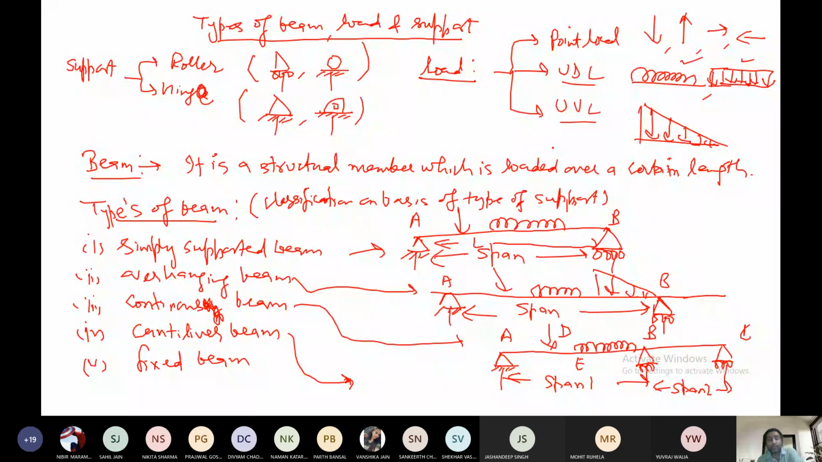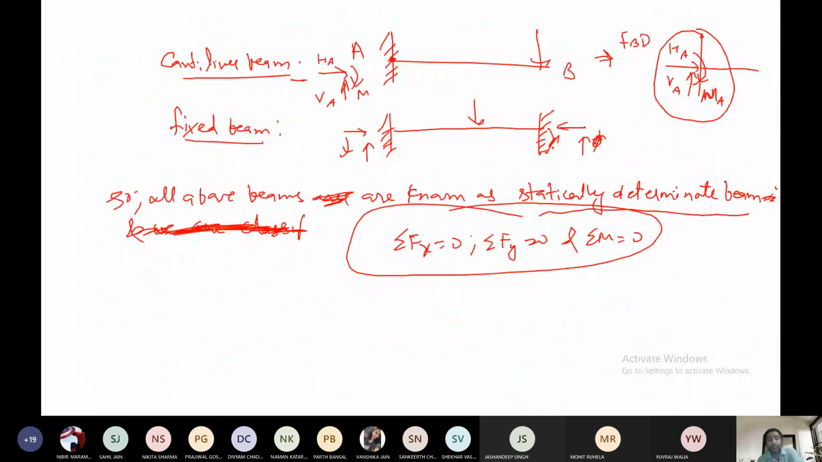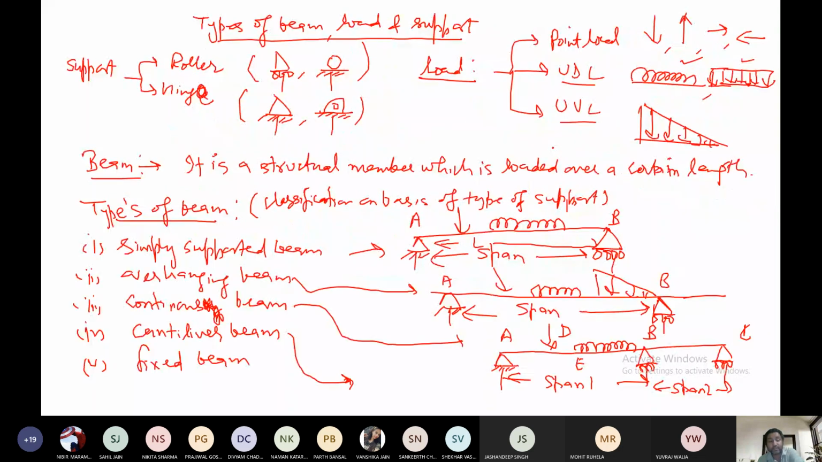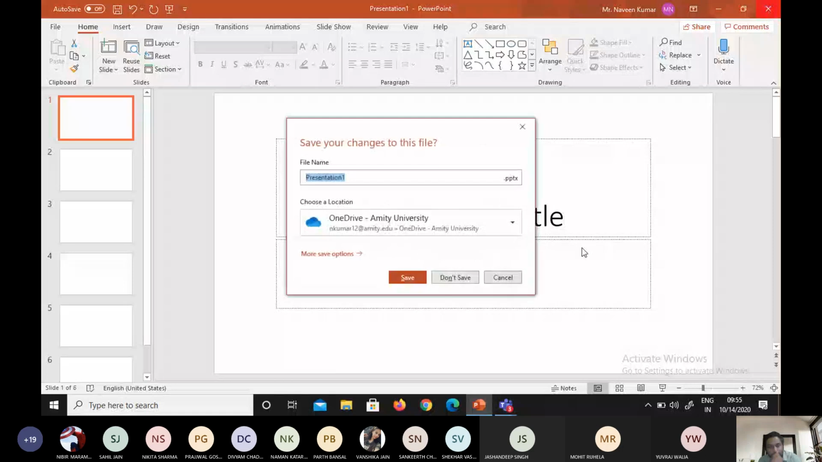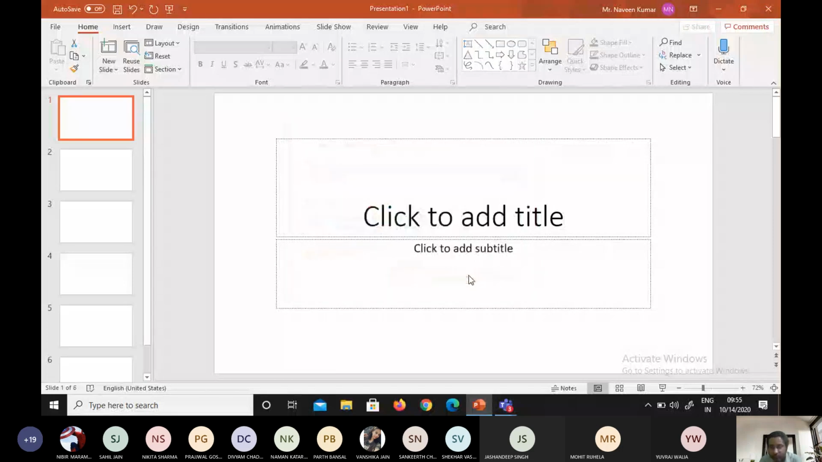Just you know how you have to make the FBD of the different beams. So this is from my side for the types of beam, and tomorrow I will be starting the numericals. And the second theorem I have already discussed with you. So I am just sharing one diagram of the beam so that you can understand.